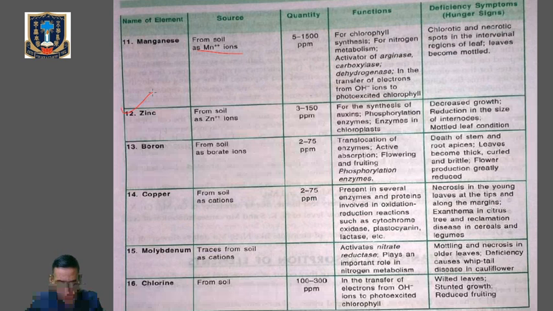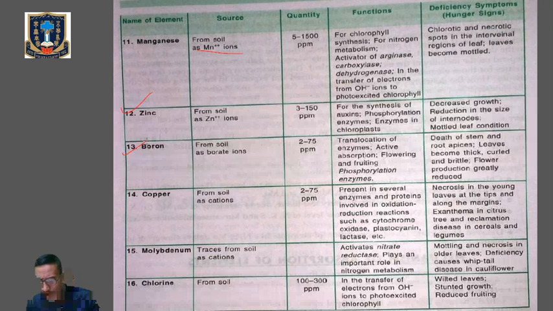Okay, next one is boron. Boron is absorbed as borate ions from the soil. Quantity is nearly 2 to 75 parts per million. Functional role: it is required for carbohydrate translocation, uptake and utilization of calcium ion, pollen germination, membrane functioning, cell elongation, and cell differentiation. This is the functioning or the role of boron.